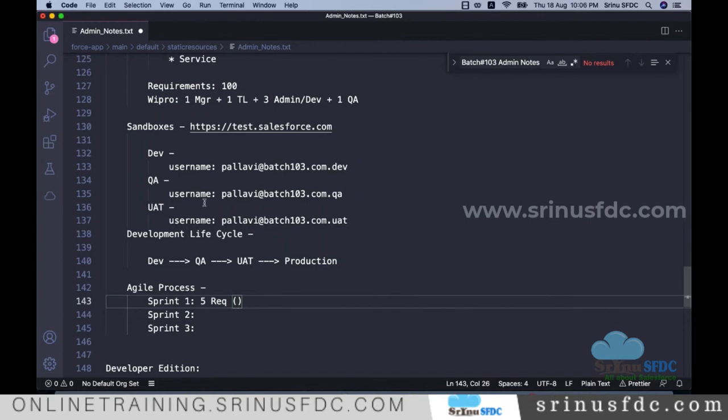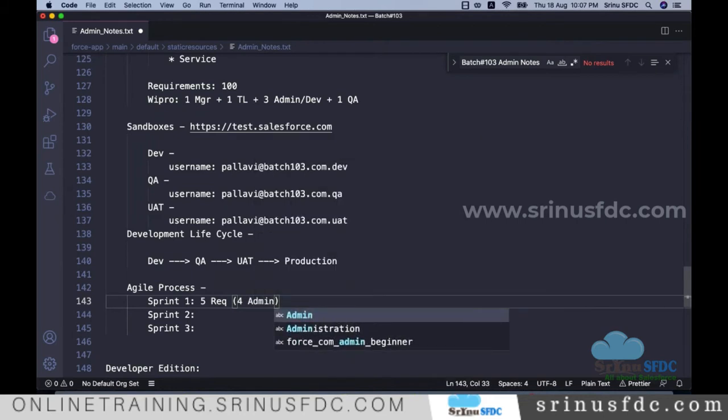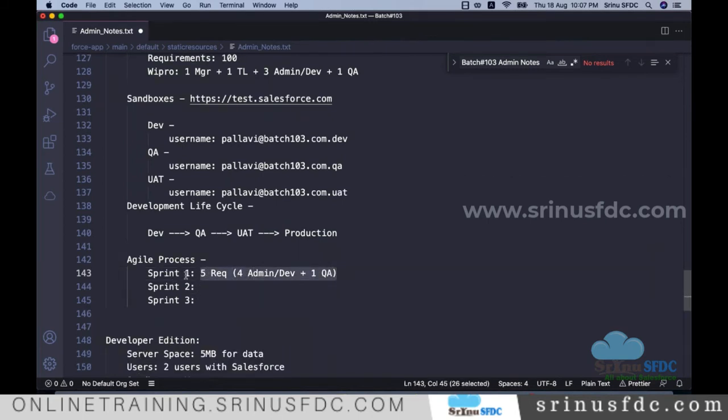That is also important. Let's say the team lead is also a technical person. All 3 members can do configuration, admin, and development. That's a total of 4 people, admin or development, and 1 QA person. They are going to work on these 5 requirements for the sprint.